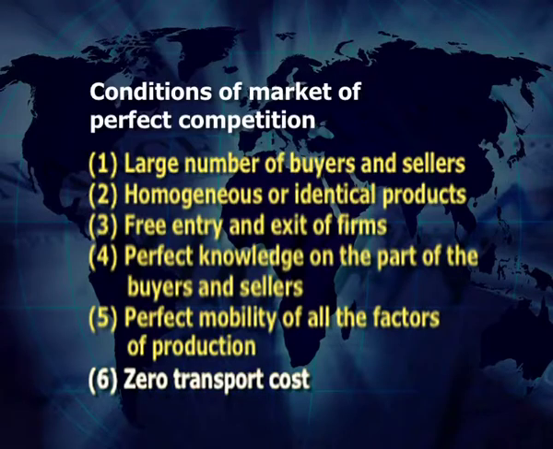Number 5, perfect mobility of all the factors of production. In the market of perfect competition, there is perfect mobility of factors of production, which are land, labor, capital and entrepreneur. This implies that the various factors of production move freely from one occupation to another occupation, from one place to another place and from one use to another use. Therefore, all the units of a particular factor of production can get maximum and equal remuneration in the market. Sixth is zero transport cost. In the market of perfect competition, there is a uniform price for the same product.